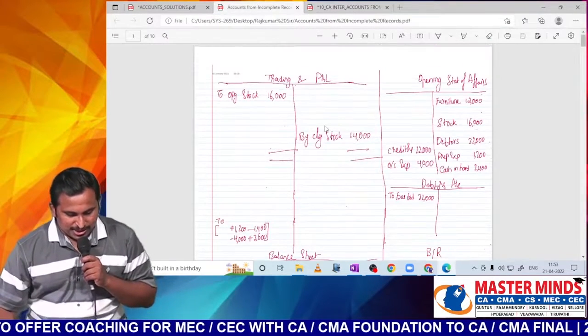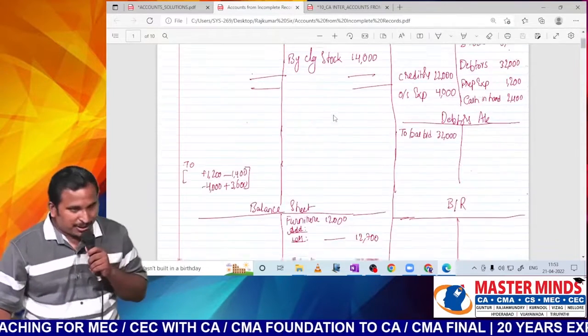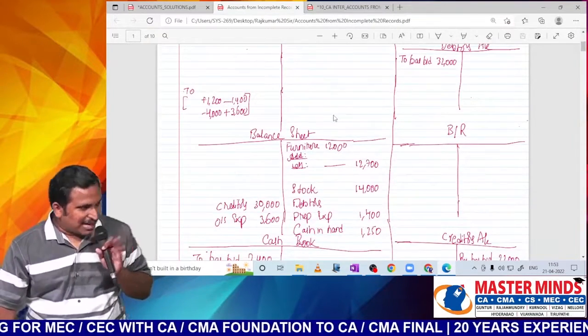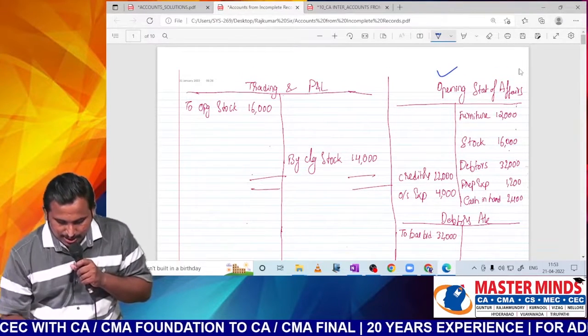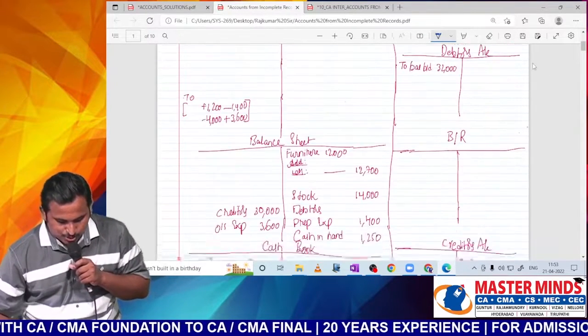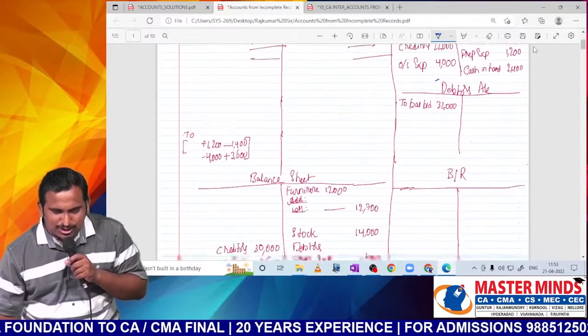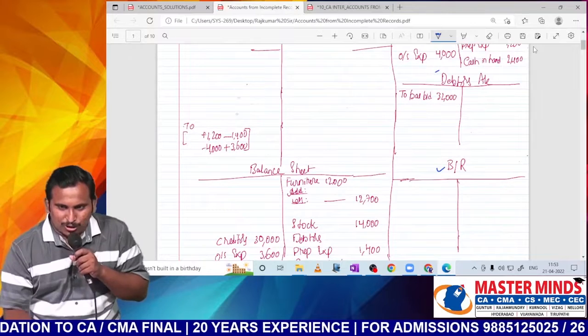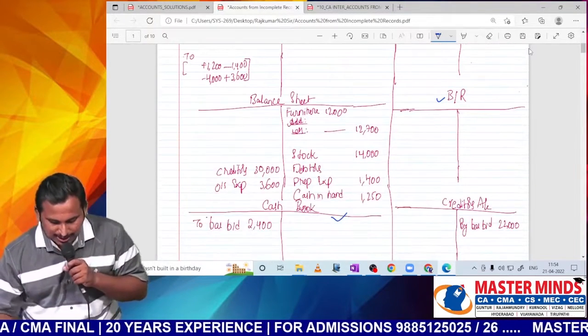Now I have opened the same, sir. Let me zoom it for you, sir. One is trading and P&L. Next, balance sheet. These as usual. Working notes, opening statement of affairs. Then the cash book I have written here. Then debtors. Usually it is better to write bills receivable below debtors, sir, because linking will be there between debtors and bills receivable. And at last, creditors.